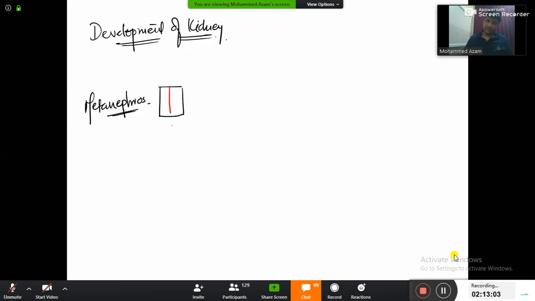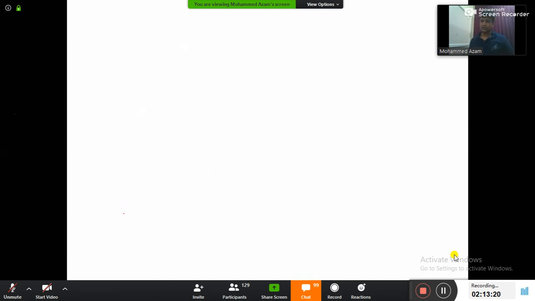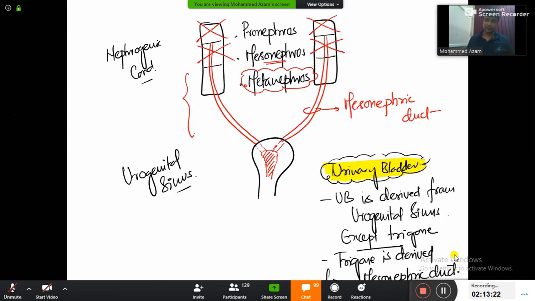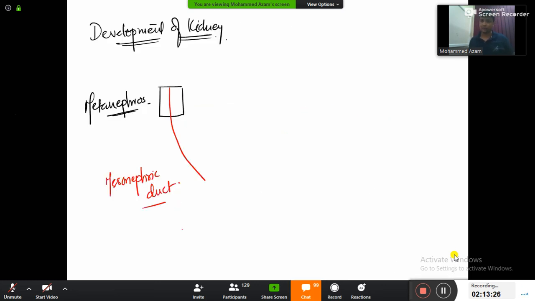And what is this passing through the metanephros part, sir? This is nothing but our mesonephric duct. So basically what I'm trying to do is remove this much part from it: metanephros and mesonephric duct. Let's see how the kidney is formed.